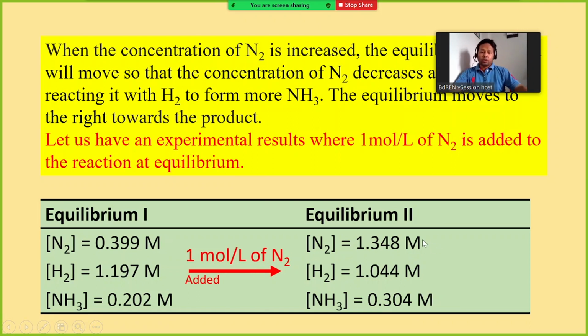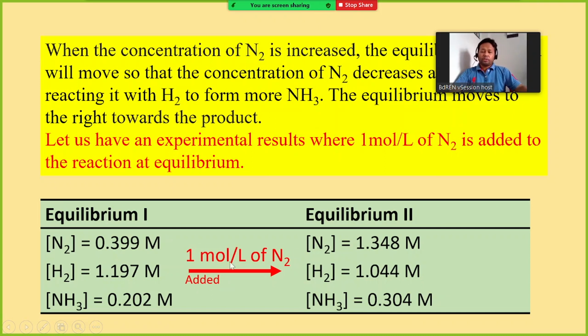Therefore at equilibrium there is more nitrogen. Now this nitrogen will react with the hydrogen. Previously there was 1.19 mole of hydrogen, but when the equilibrium was established after addition of nitrogen, you can see that the amount of hydrogen has decreased quite a lot, from 1.19 to 1.044. How?